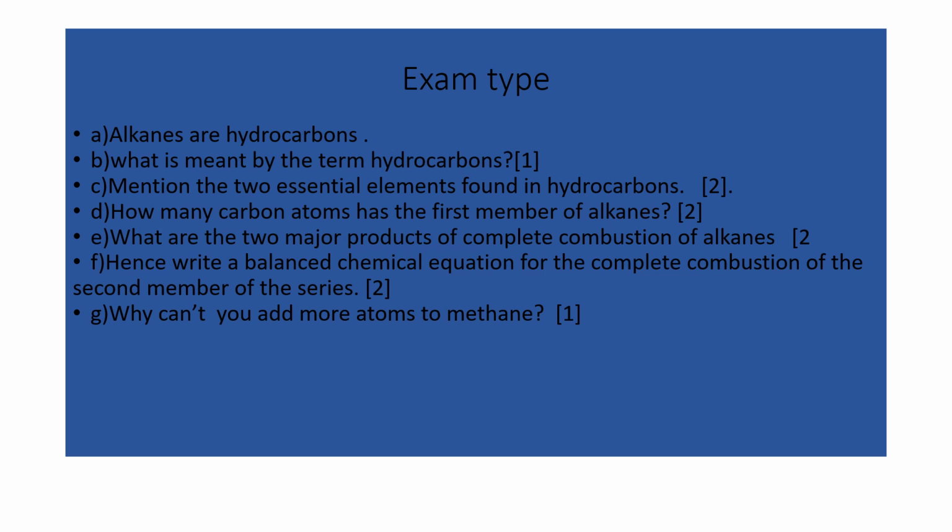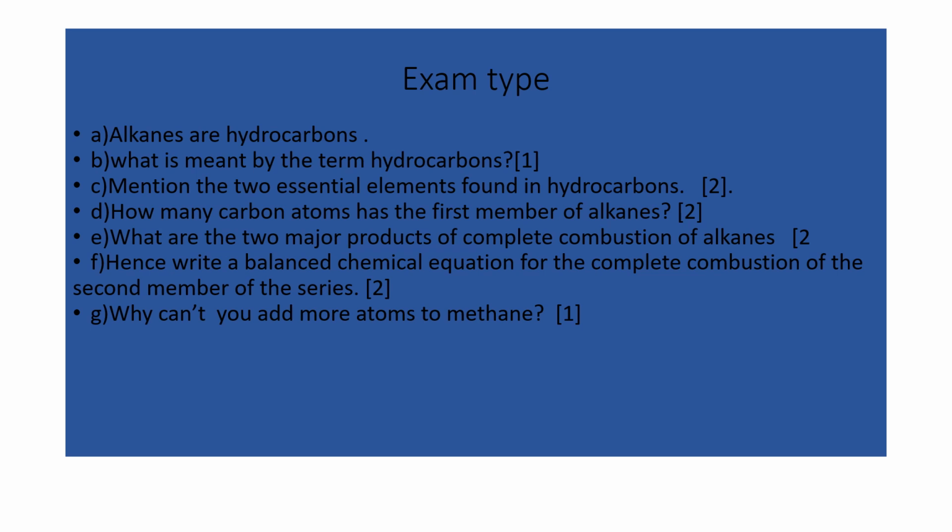So they're saying how many carbon atoms are there in methane? So methane is one. So meaning we have only one carbon atom. Alright? We only have one carbon atom.